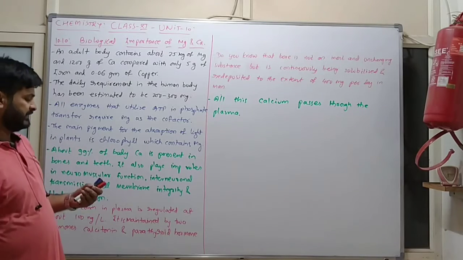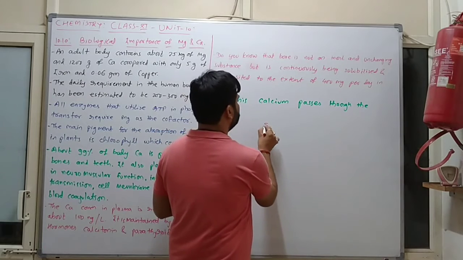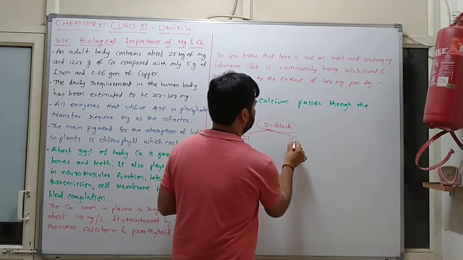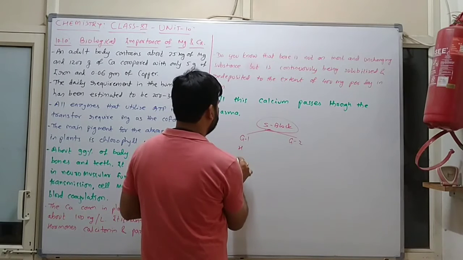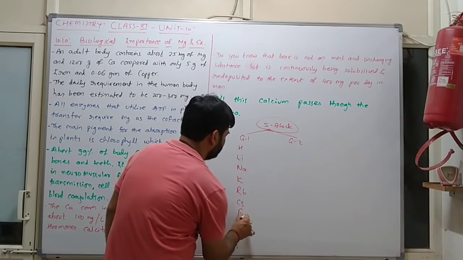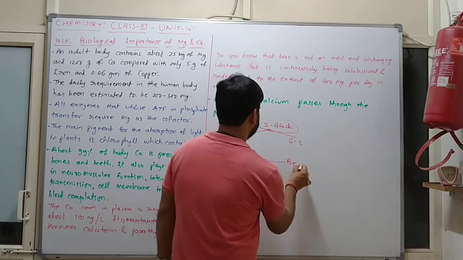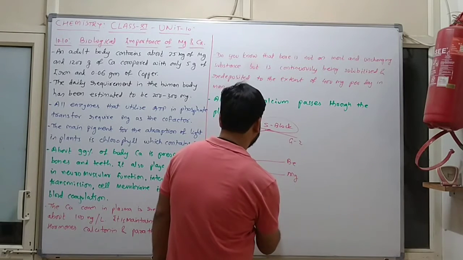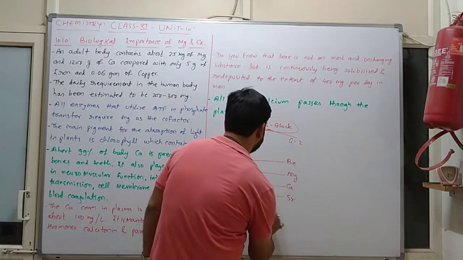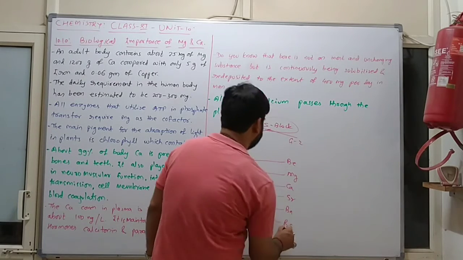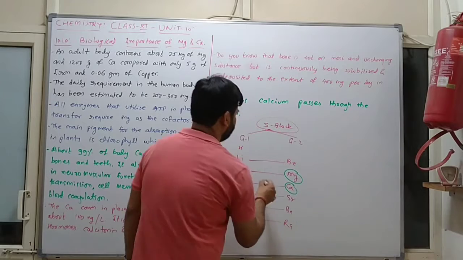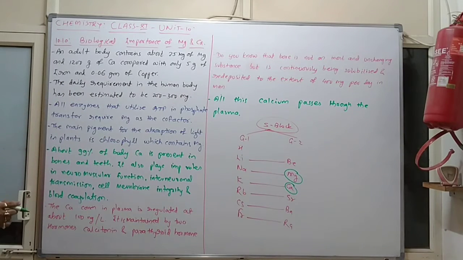This chapter is the S block, group 1 and group 2. Group 1 has hydrogen, lithium, sodium, potassium, rubidium, cesium, francium. Similarly beryllium, magnesium, calcium, strontium, barium, radium. Now we will discuss the importance of magnesium and calcium in our body.